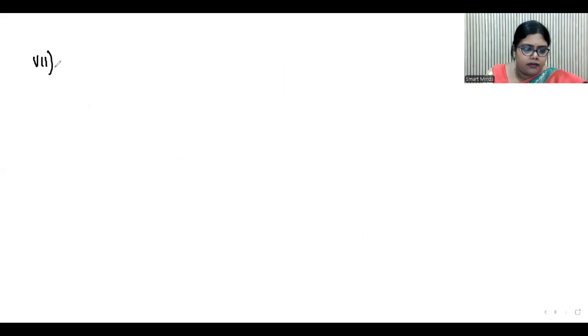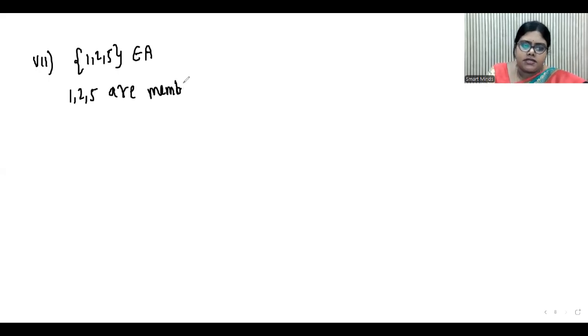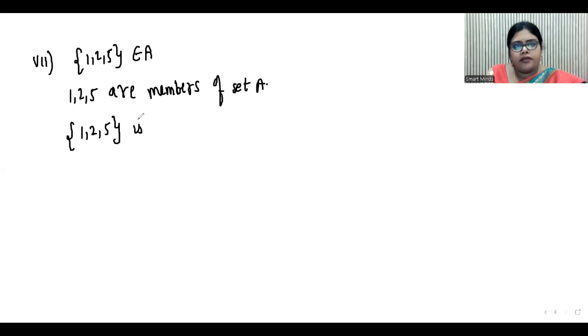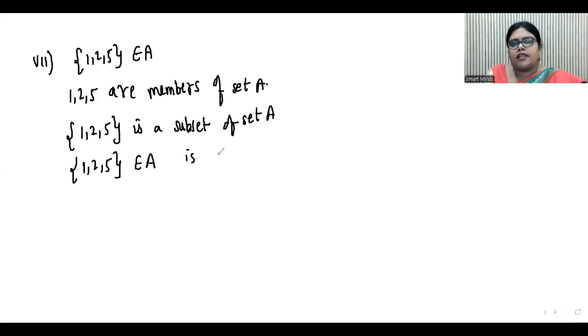Next, seventh bit. 1, 2, 5 belongs to A. So you can see 1, 2, 5 are members of set A, and {1, 2, 5} is a subset of set A. So if I say {1, 2, 5} within flower brackets belongs to A, then this statement is incorrect.